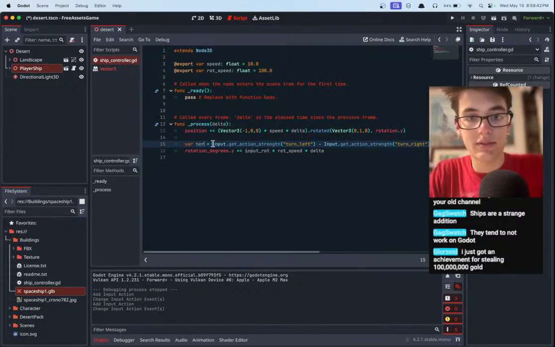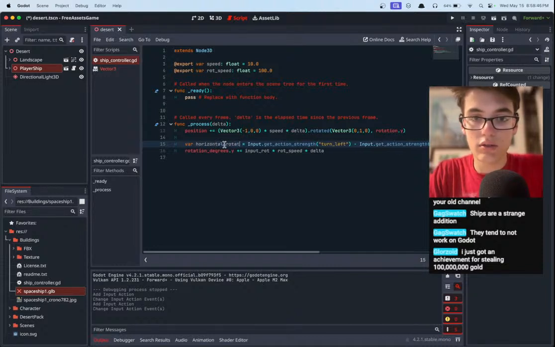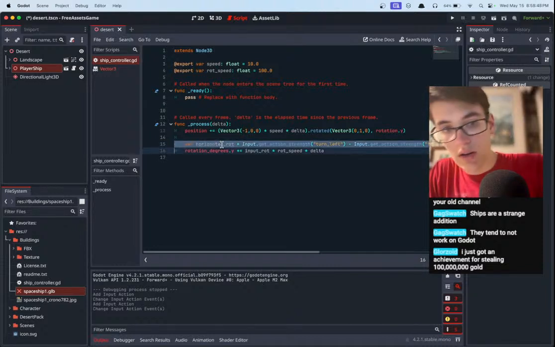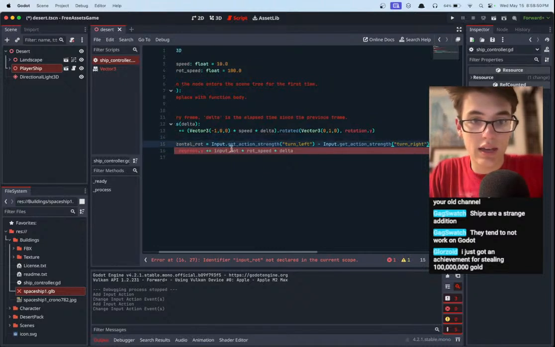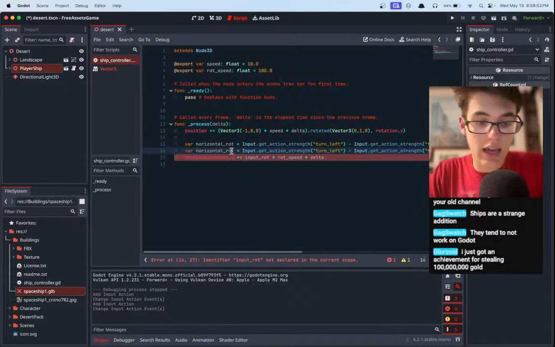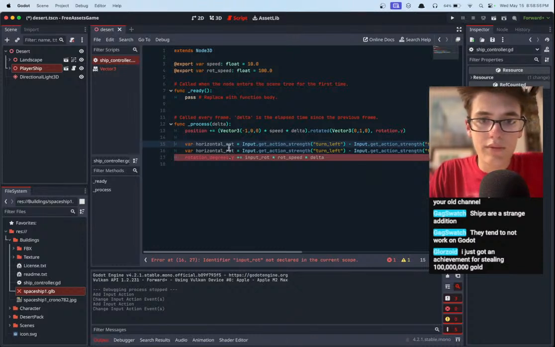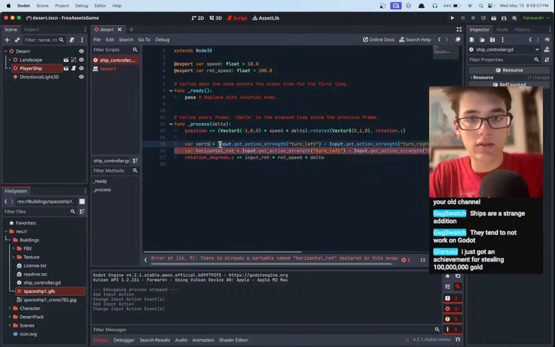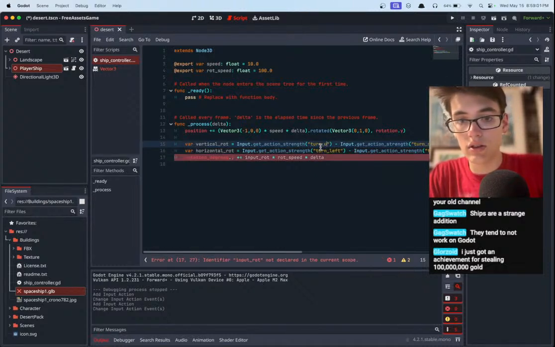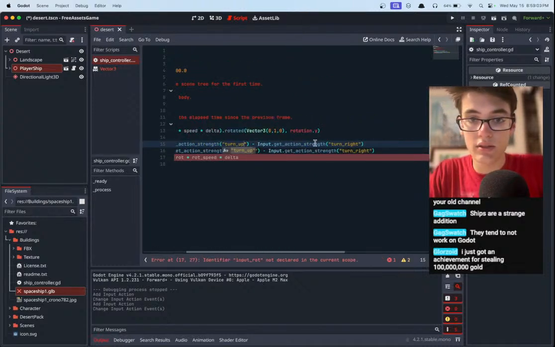Okay, so let's make this horizontal rotation, which we already have set up. And then let's go ahead and make a vertical rotation, which is going to be turn up minus turn down.